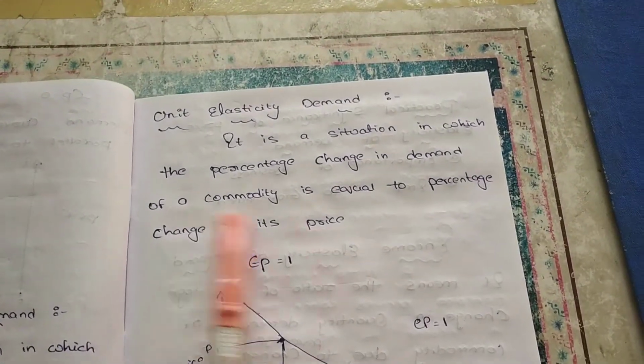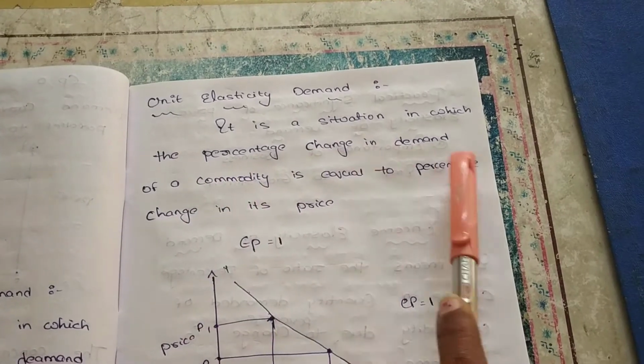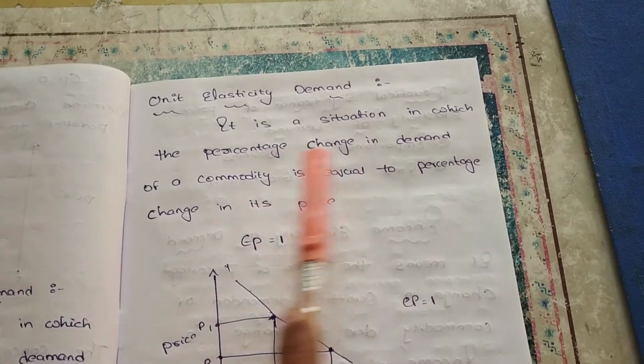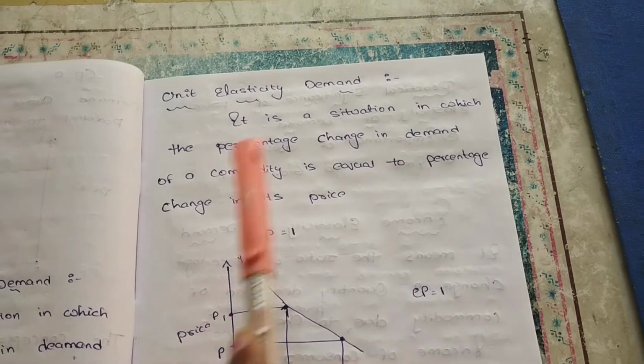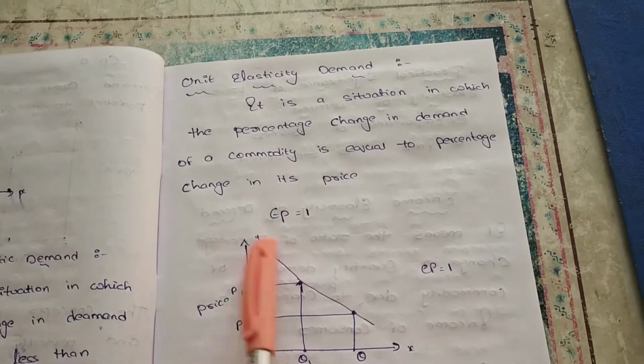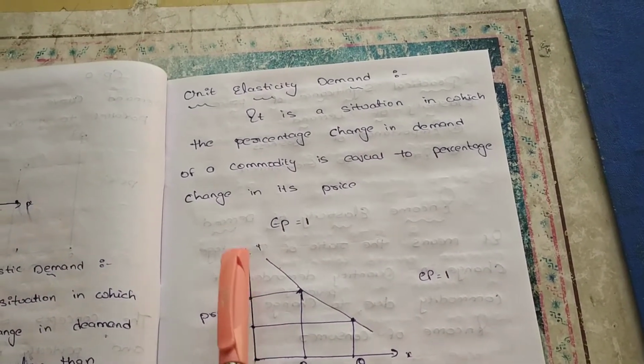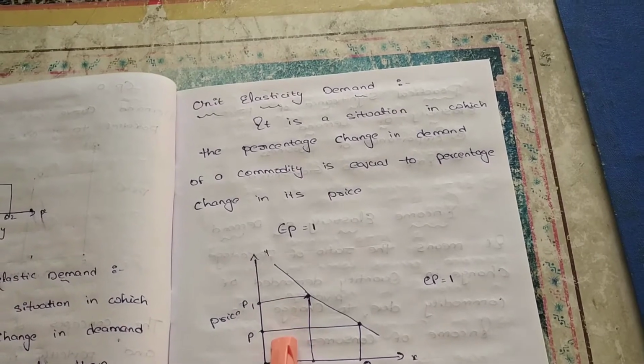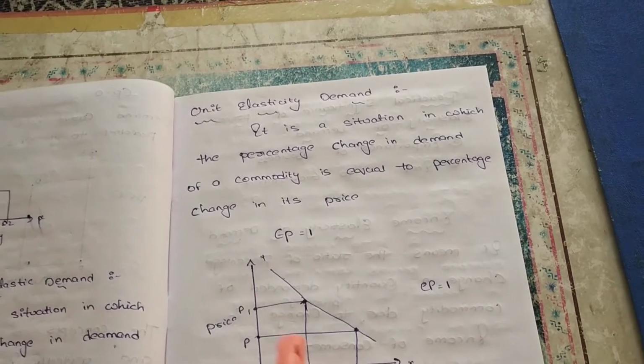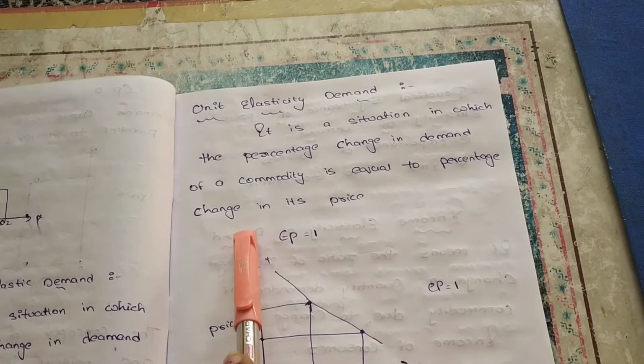Next, unit elasticity of demand. It is a situation in which the percentage change in demand of a commodity is equal to the percentage change in price. Here, when the price increases from 1 to 2, the demand also decreases from 1 to 2. So we can say there is a unit elasticity.